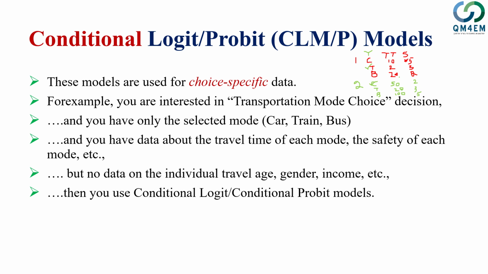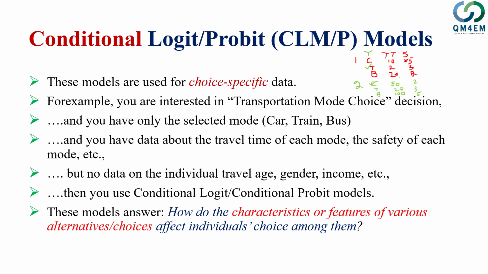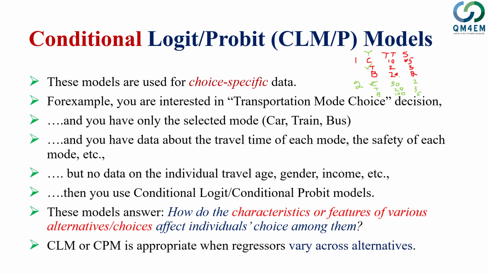In choice specific data, we use conditional logit or conditional probit models, and these models help us answer how the characteristics or features of the various alternative choices affect the individual's choice among them. So how does the travel time affect the individual's choice of a particular mode of transportation. As we can see, here the regressors vary across alternatives; they do not remain the same.